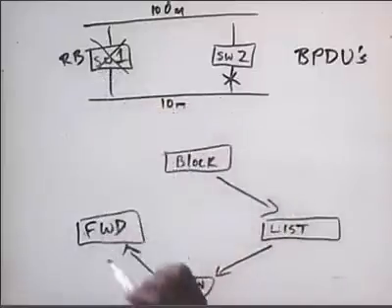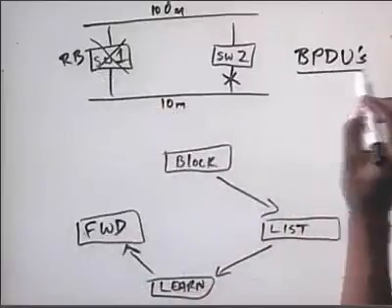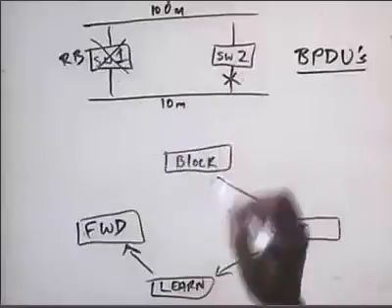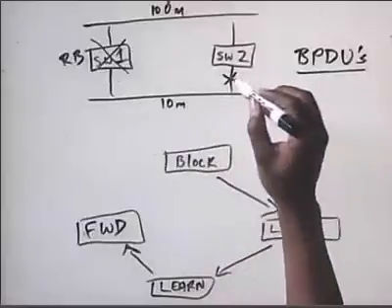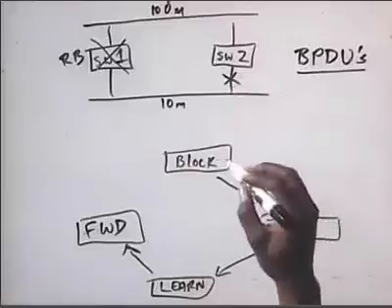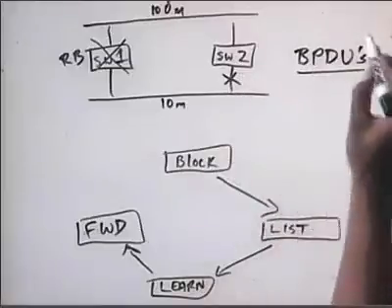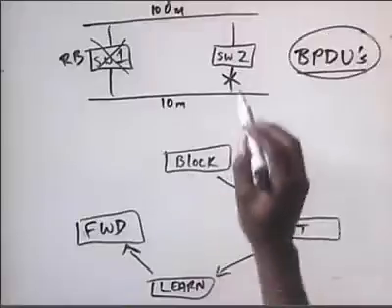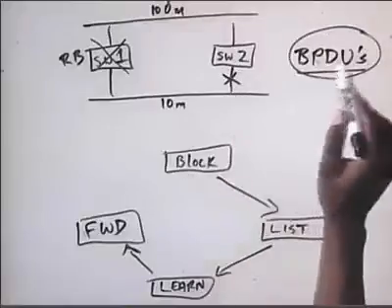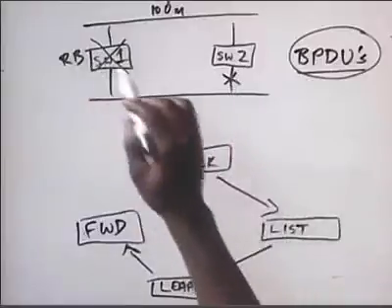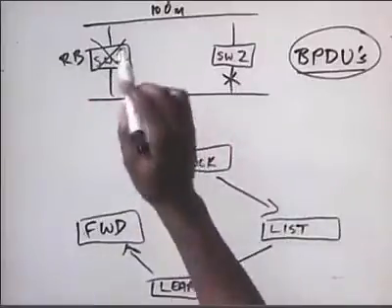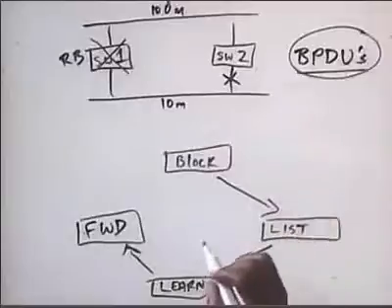If this switch 1 goes down, then those bippy-doos are no longer being sent or received by switch 2 on this particular port. Even though this port was in blocking state, it still is able to receive bippy-doos, by the way. It's not able to send or receive frames, but it's still able to receive bippy-doos. If there's a failure over here with the root bridge, it will no longer be sending bippy-doos every 2 seconds.